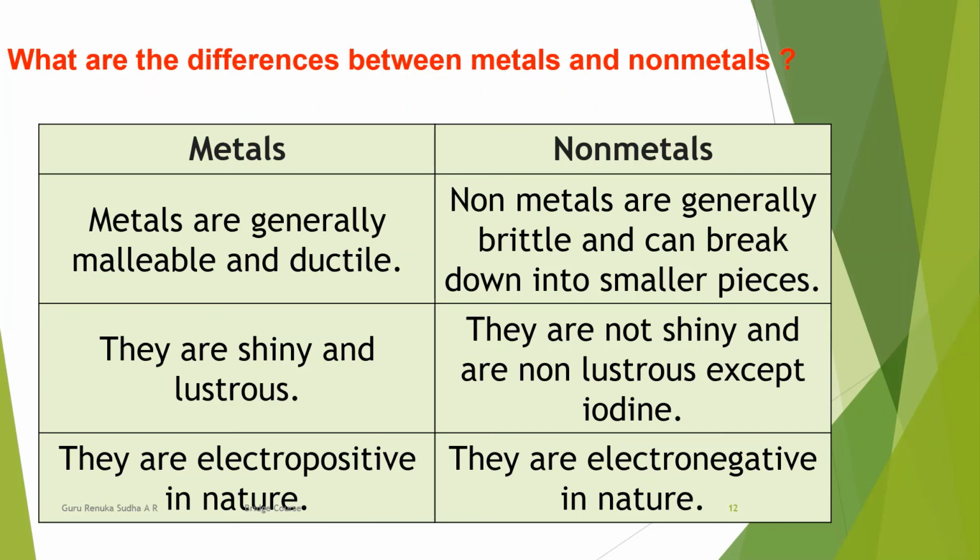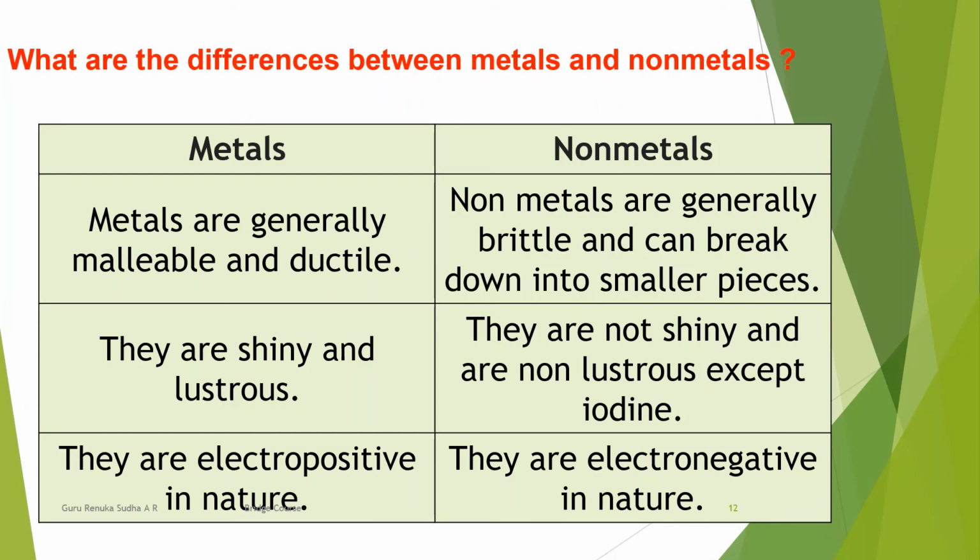Metals are generally malleable and ductile. Malleable and ductile means they can be converted into sheets. We can give them the shape of a sheet or a wire. In the form of wire we can also make metals, but it is not possible in the case of non-metals.